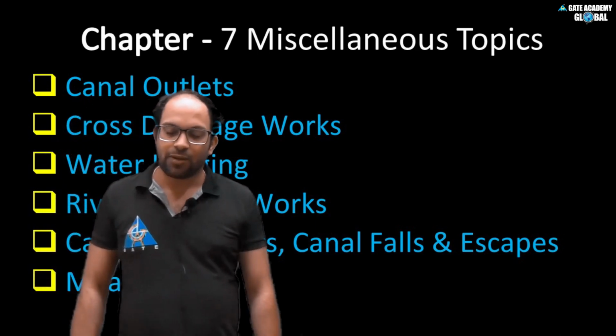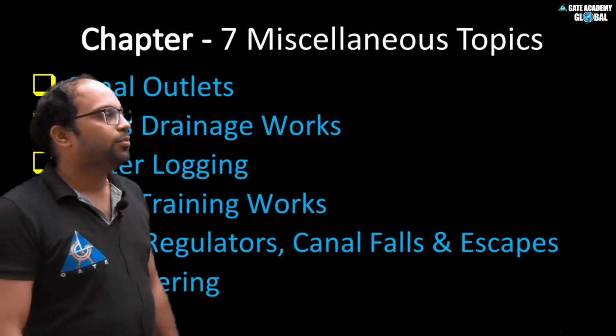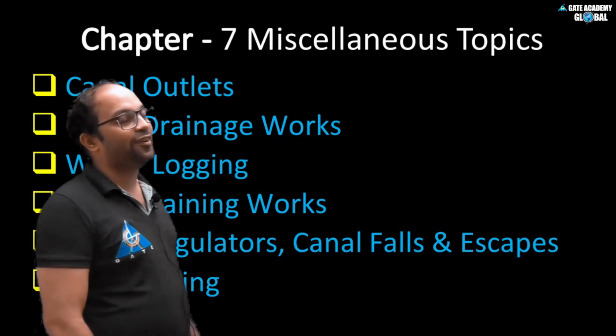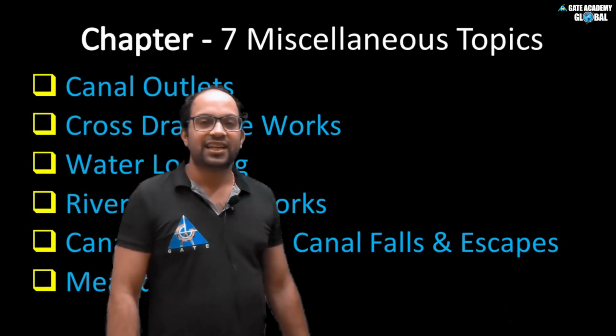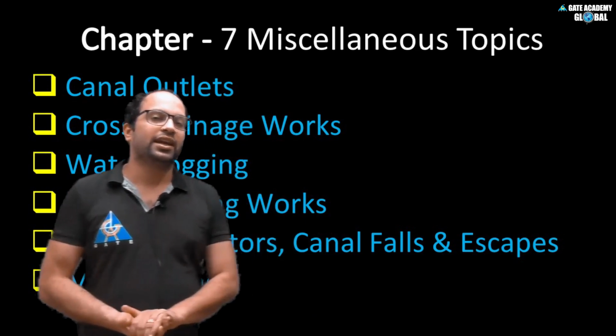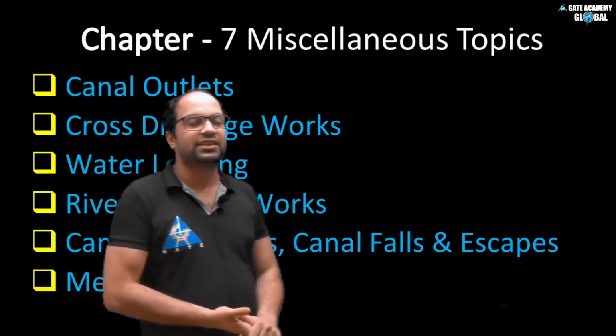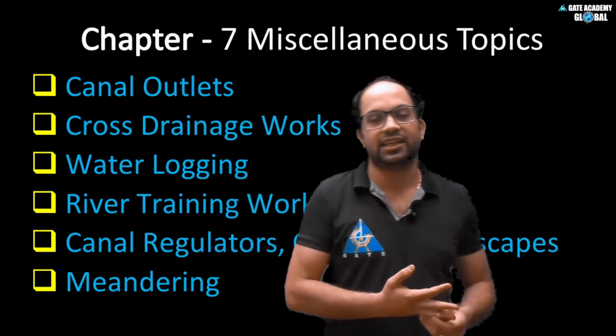And in the last topic, we are seeing meandering. Meandering is nothing but the changing of the course of a river, that we will see in meandering. So this comprises the 7 chapters of your irrigation engineering subject.